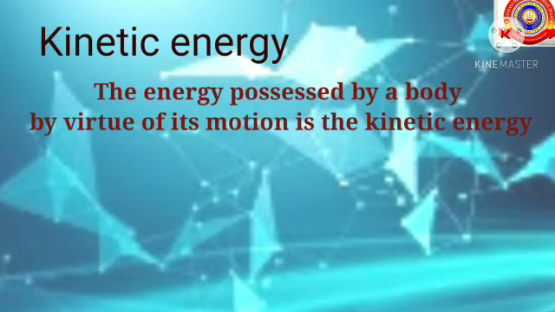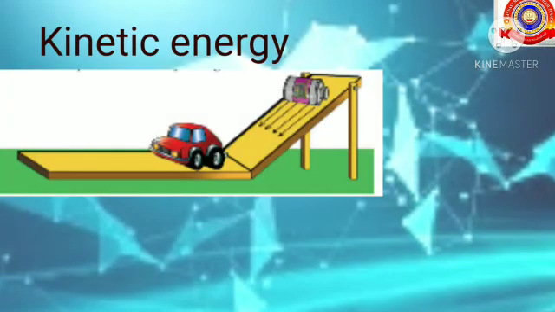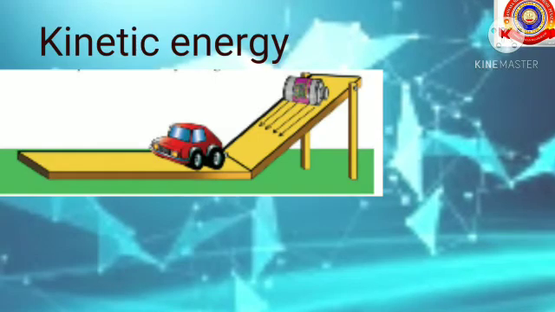So for studying kinetic energy in detail, here you can see an activity from your textbook. So let's go through the activity. Allow a powder tin to slide down over a polished inclined plane as shown in the figure. Let it hit a toy car. At that time, due to the force, the toy car shows a displacement.